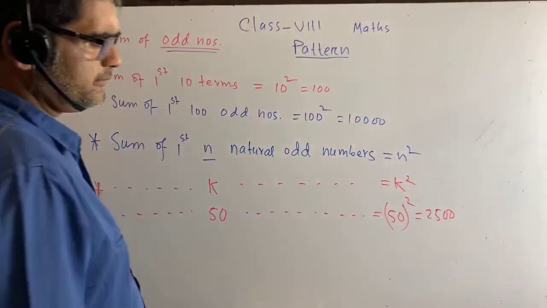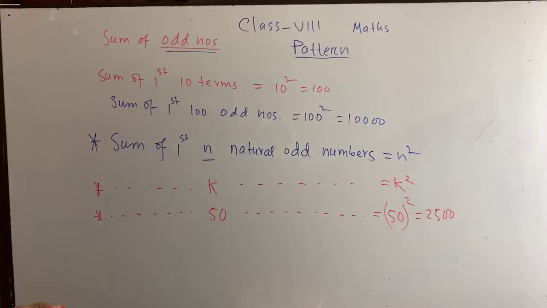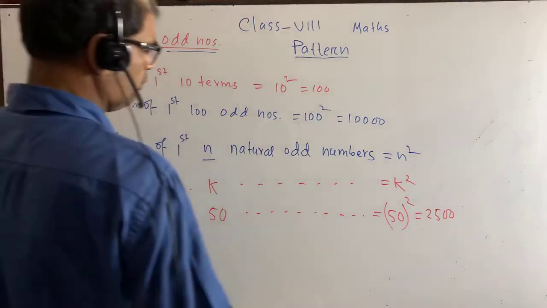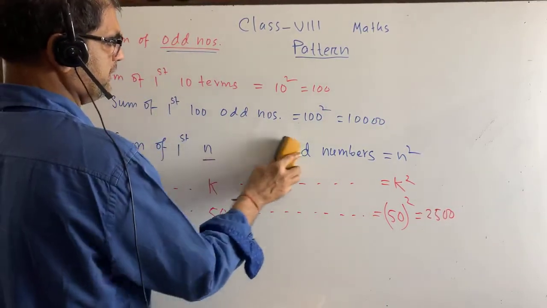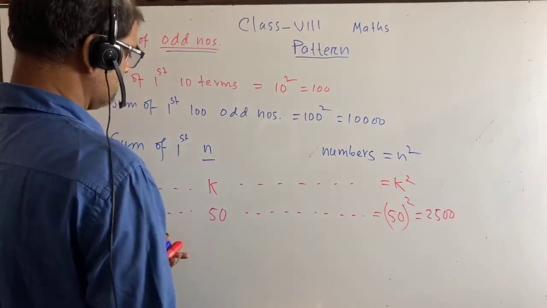Okay, so we have got a formula for how we can determine the sum of the first n natural odd numbers. Better to write down odd natural numbers.